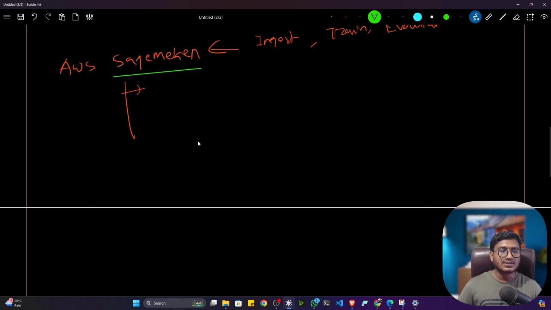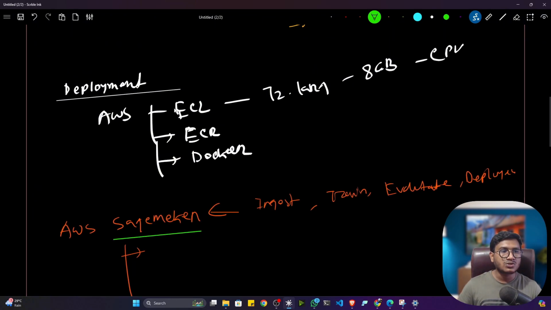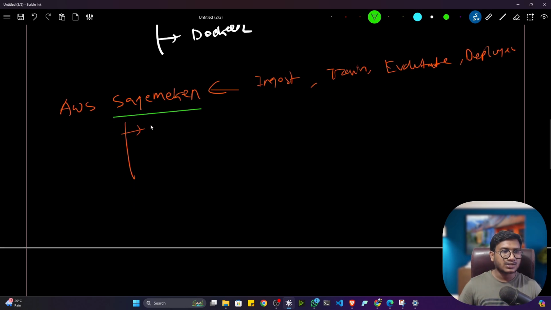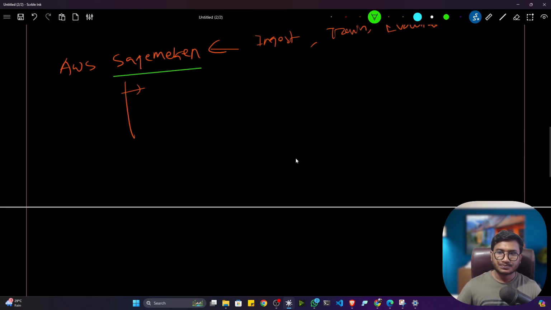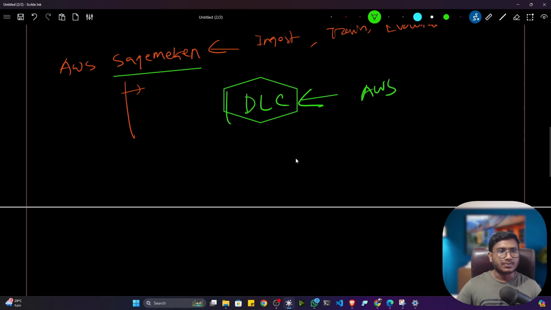So if I want to install these packages on, let's say, any EC2 machine, you will see installation issues. Most of the time you will get lots of installation issues. But what they did, they created one service called DLC, that means deep learning container. This service is already available in AWS, and you can use this DLC with the help of SageMaker.